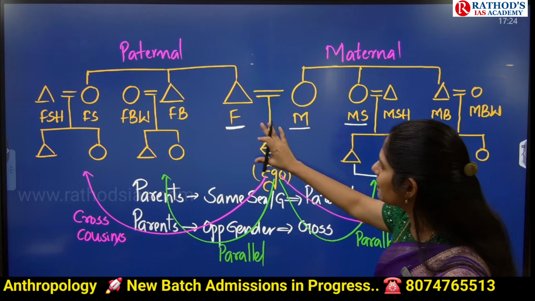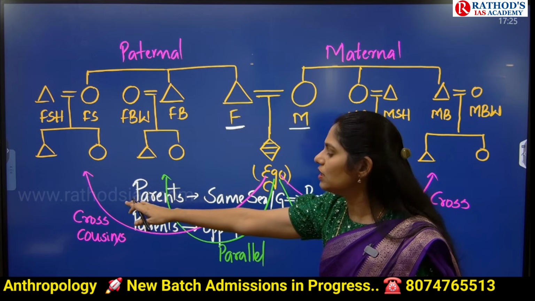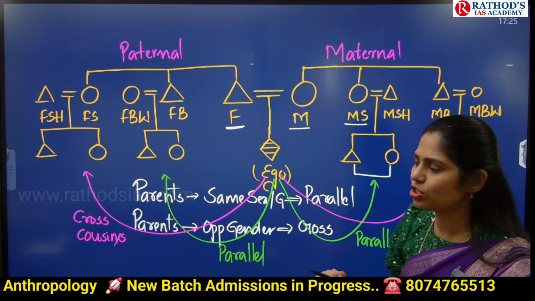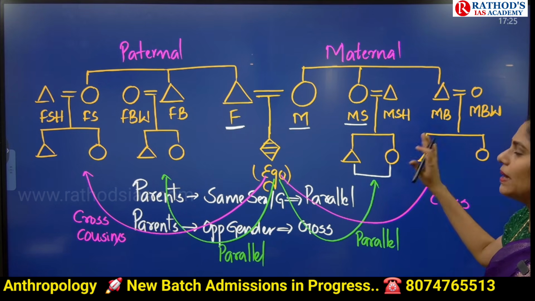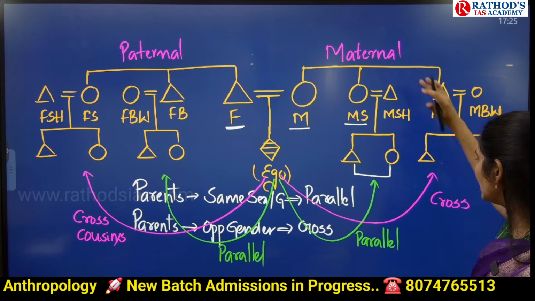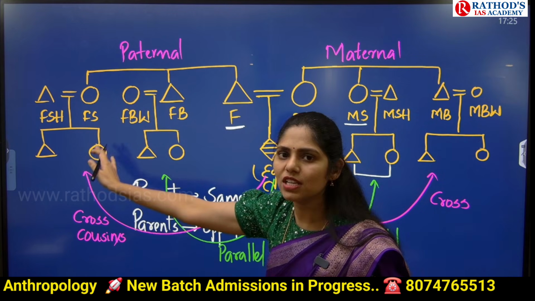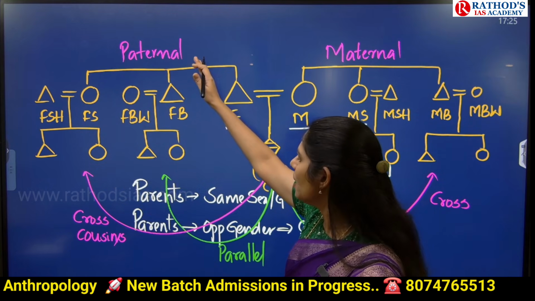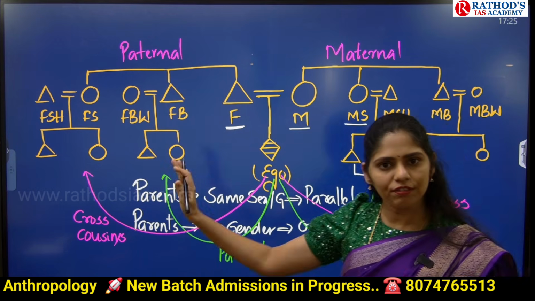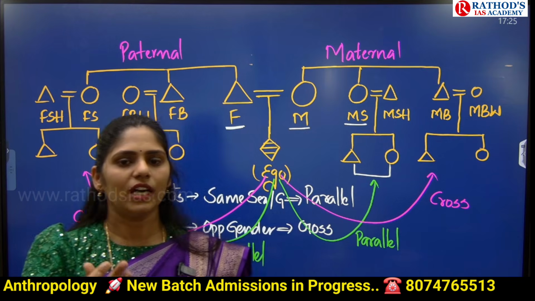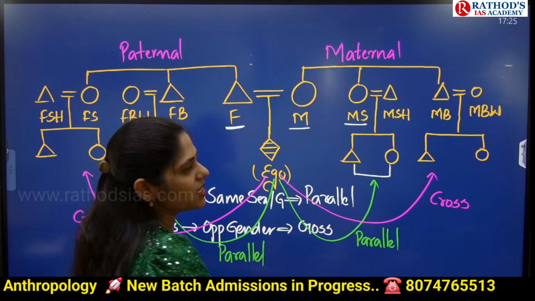If he is marrying parallel cousins from the father side, it is called paternal parallel cousin marriage. If this ego is marrying cross cousins from the mother side, it is called maternal cross cousin marriage. If he marries a cross cousin from the father side, it is called paternal cross cousin marriage. So these are the examples of cross cousin as well as parallel cousin marriage. Overall, it is nothing but cousin marriage.